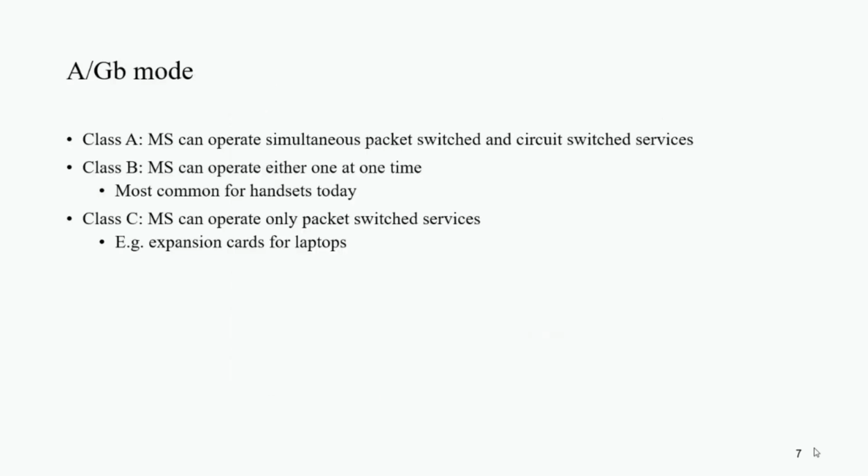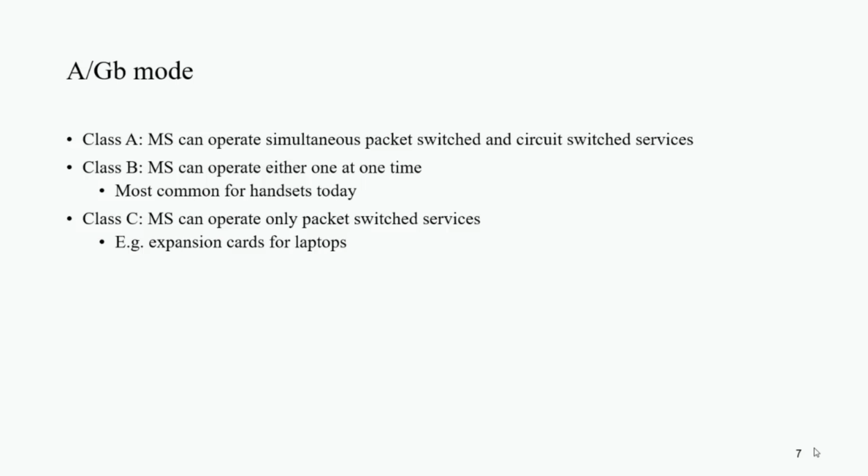Now we will see the two modes of GPRS. First is A/Gb mode. There are three classes in A/Gb mode: class A, class B, and class C. In class A, the mobile station simultaneously operates in both packet switching and circuit switching, meaning at the same time it can do data communication and also voice communication. In class B, the mobile station operates in either circuit switching or packet switching at a time. This class is the most common for today's handsets.